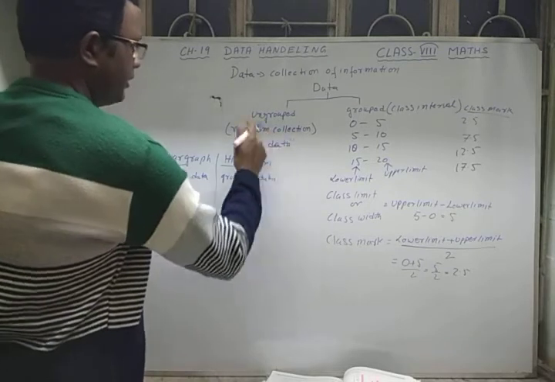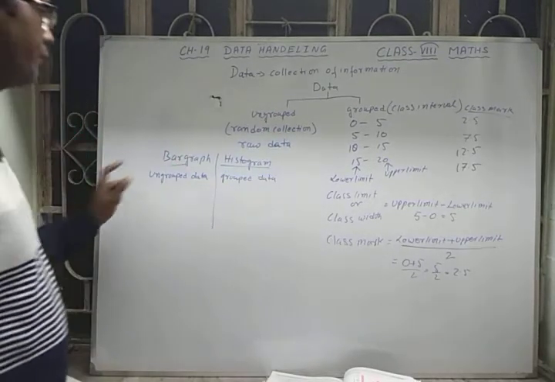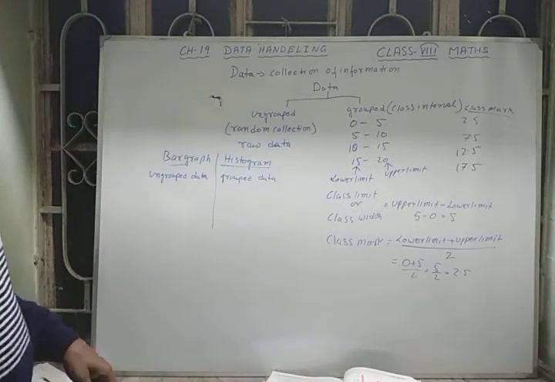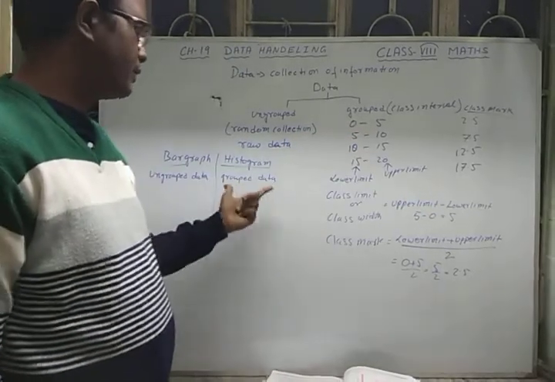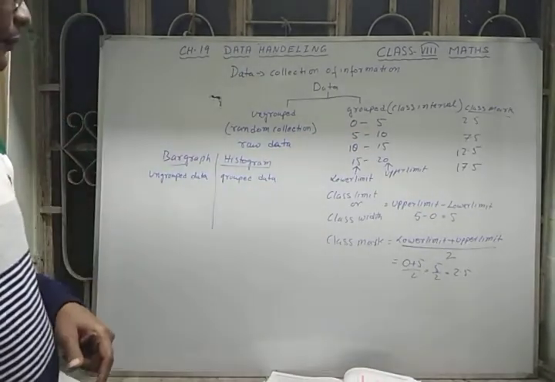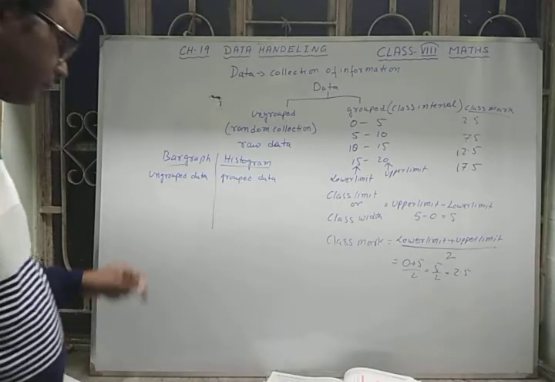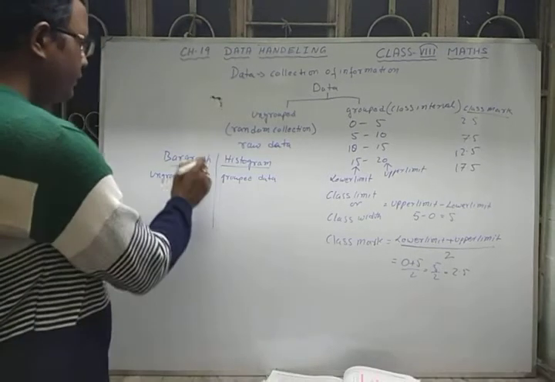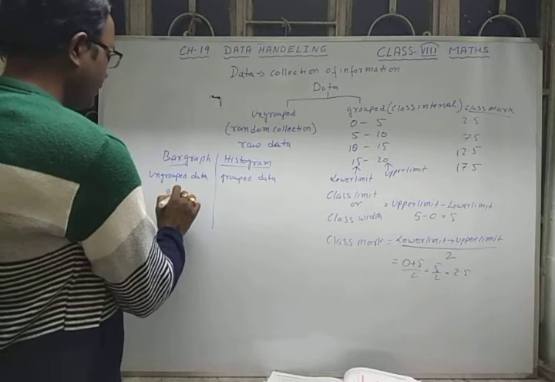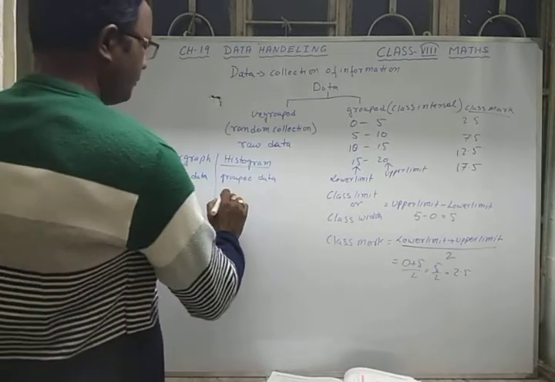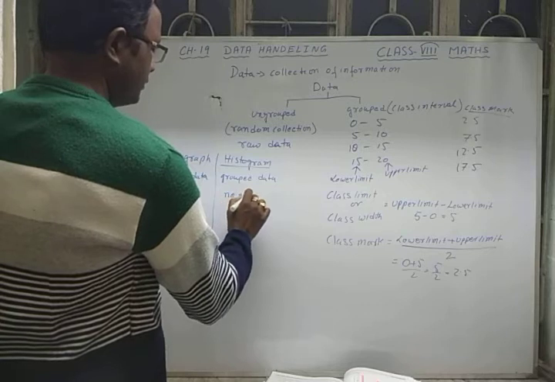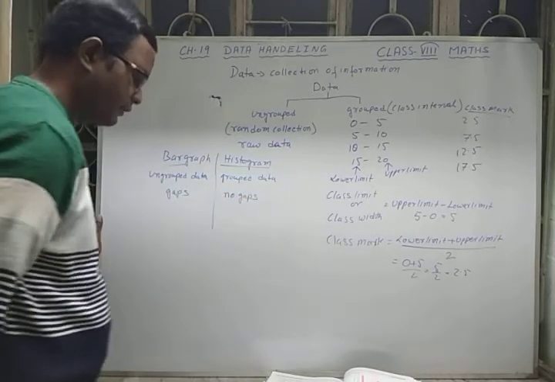Means for data collected in a random way we can draw the bar graph, but for grouped data we draw the histogram. Between the bars of a bar graph gaps are provided, but between the rectangles of a histogram no gaps are provided.